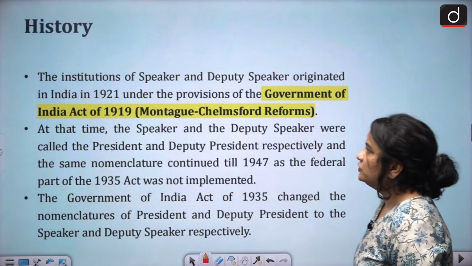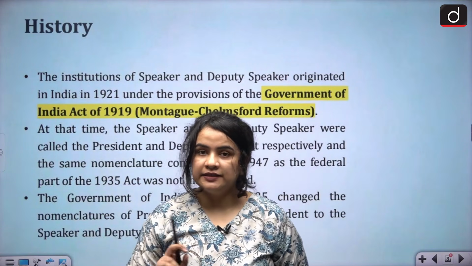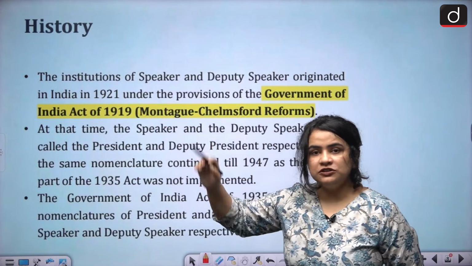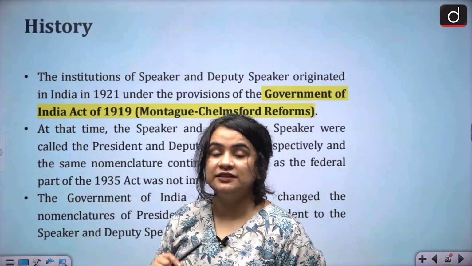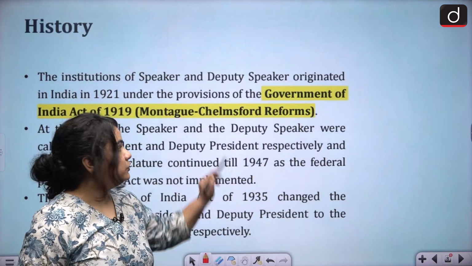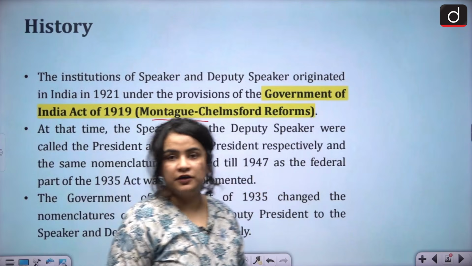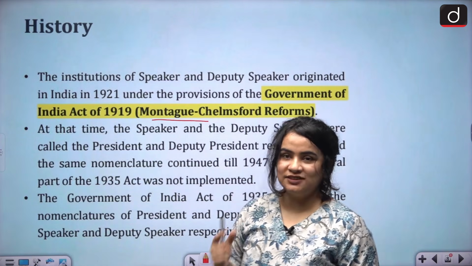So let's first take a look at the history of the institutions of Speaker and the Deputy Speaker. The institutions of the Deputy Speaker as well as the Speaker originated in 1921 from the Government of India Act 1919, which is also known as the Montagu-Chelmsford reforms. And of course, at that point, the nomenclature was different.